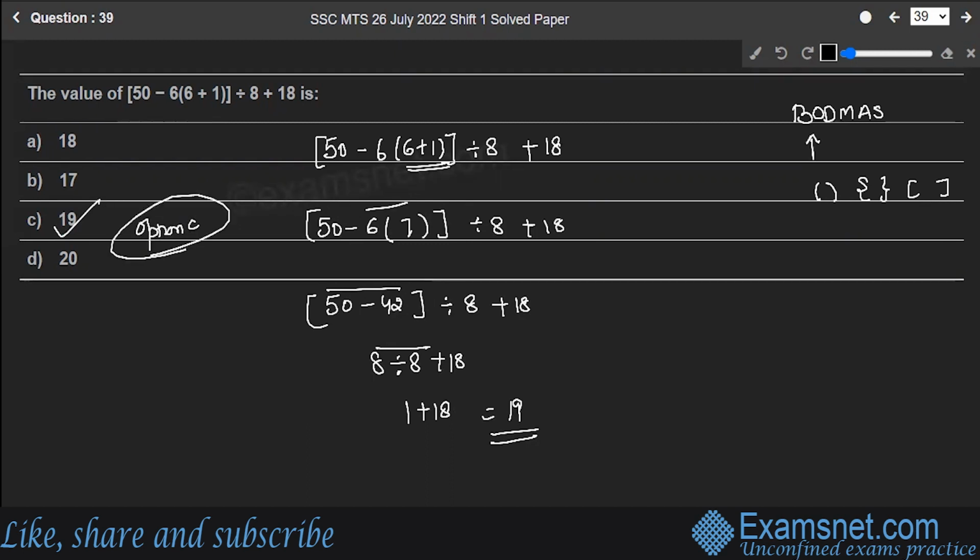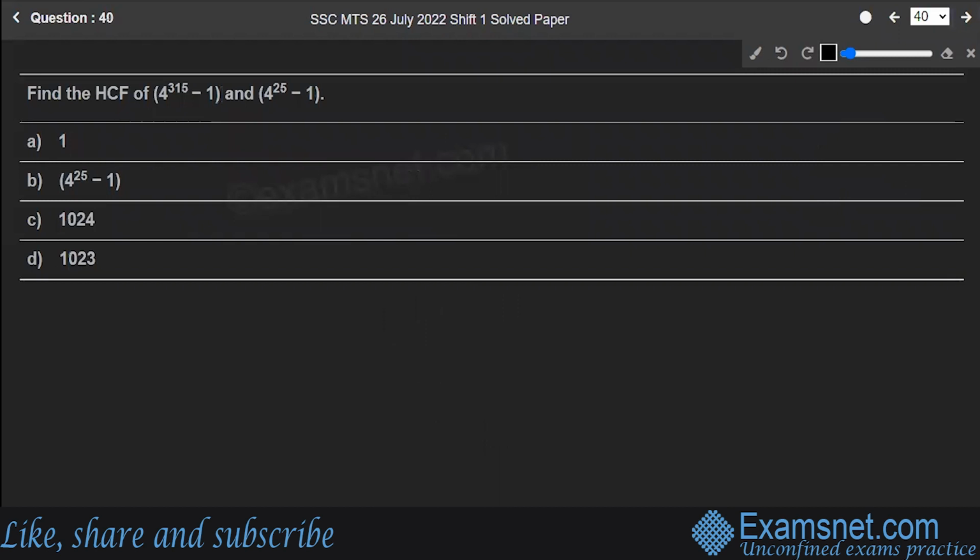Hope you are clear. Next is question number 40. Find the HCF of the given expression: 4 raised to power 315 minus 1 and 4 raised to power 45 minus 1. There are two exponent terms given to you. So what formula will be used in this case?